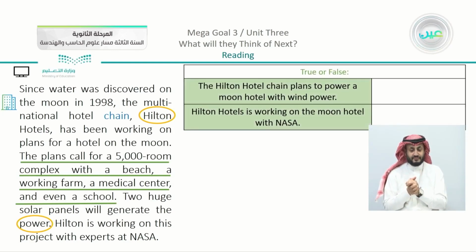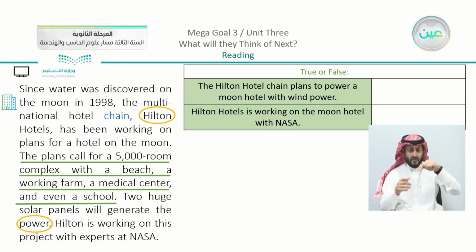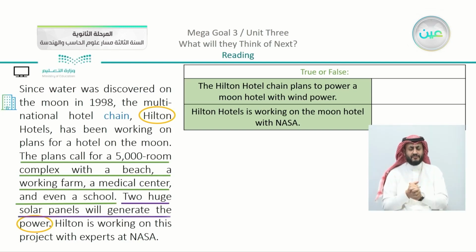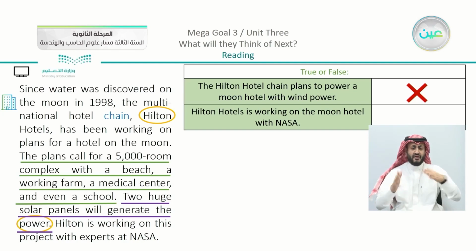Now, true or false? The Hilton Hotel chain plans to power a moon hotel with wind power. You can see that we have something about wind power, and at the very end, yes, 2 huge solar panels will generate the power, which means that this part is going to be false. There is no wind power in space, so we are going to just use solar panels to generate.